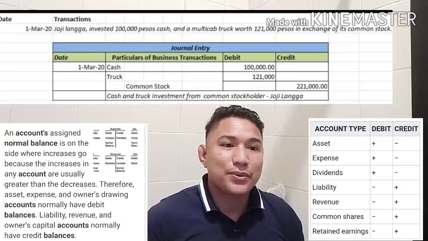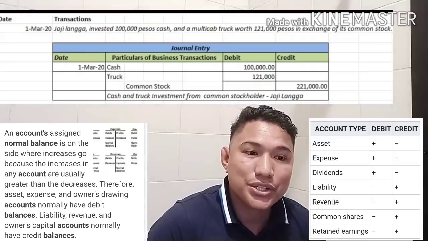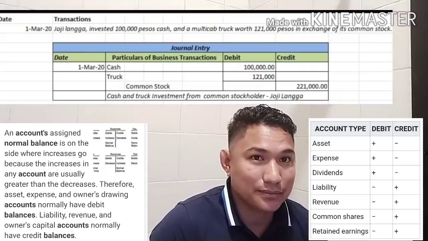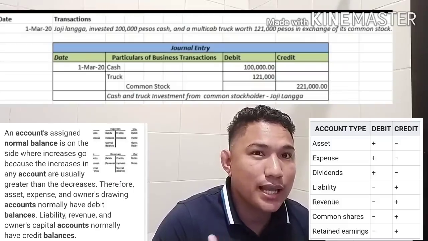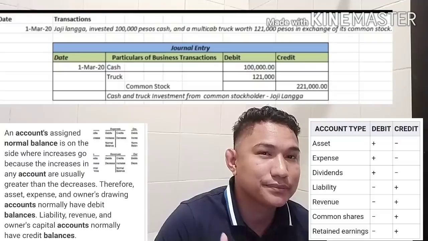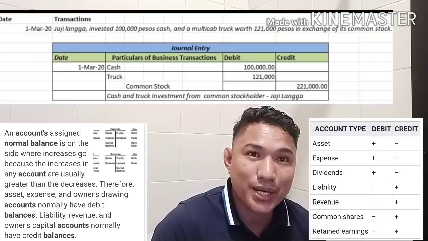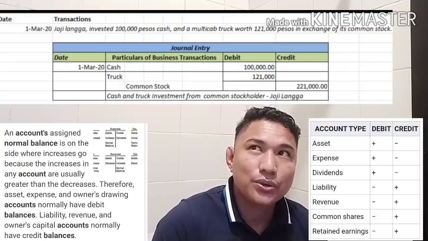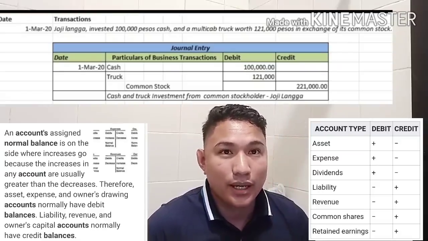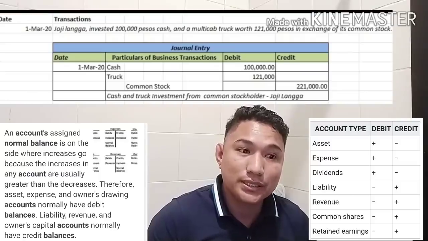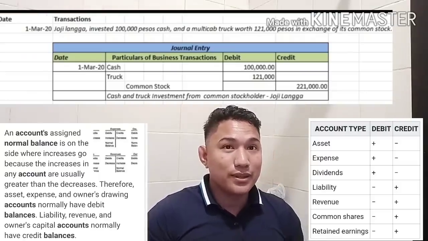As I discussed a while ago, cash and truck are assets. So imagine the company, Joji Langa Company, received a cash and a truck. So meaning the cash of the company increased by 100,000 and the truck of the company increased by 121,000.